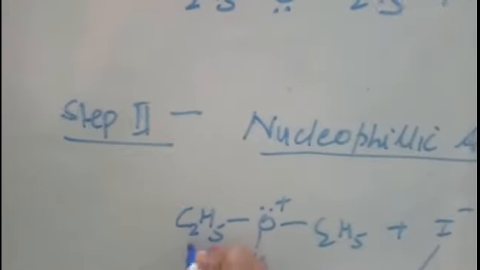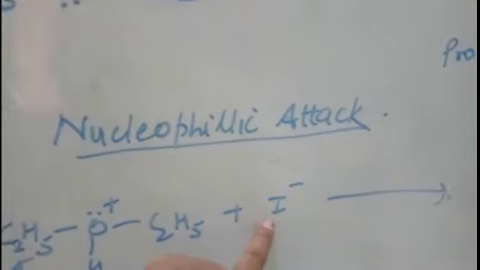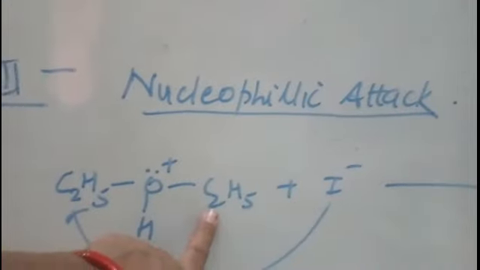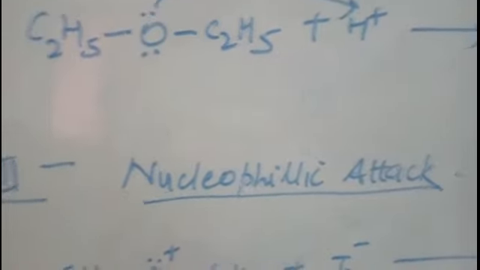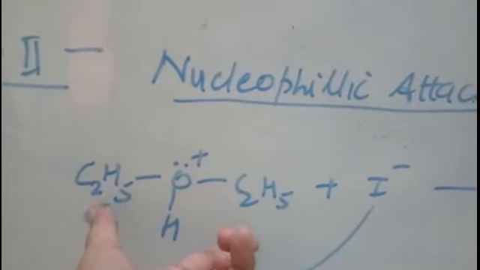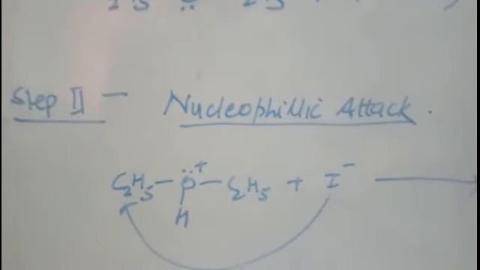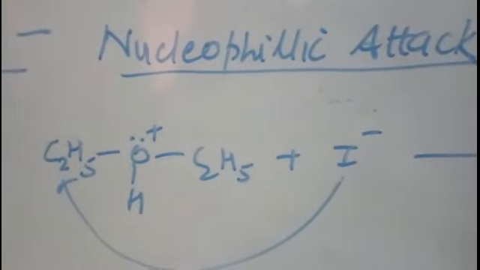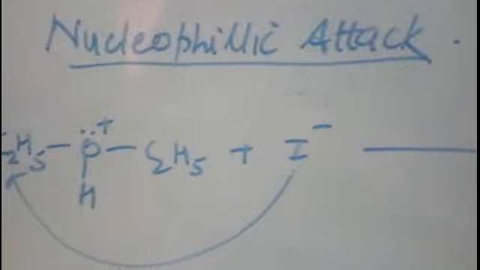If there are two different groups, then this I minus cannot attack the bulky group because of steric hindrance. Here both are same, this is a symmetrical ether, but if one is smaller and the other one is larger, naturally due to steric hindrance this nucleophile will attack the smaller group, and we will get iodoethane and alcohol.